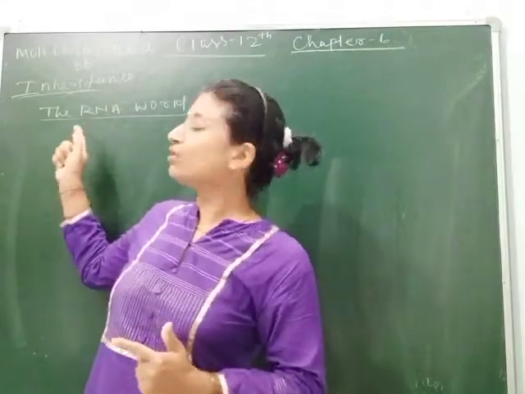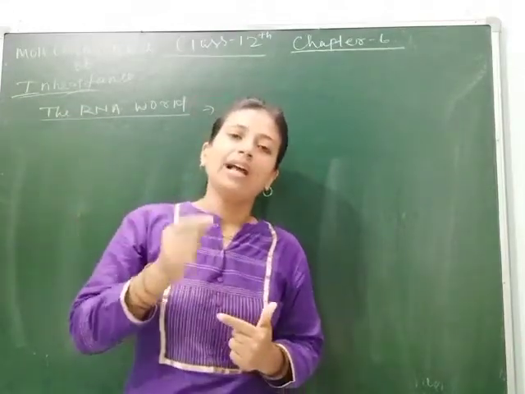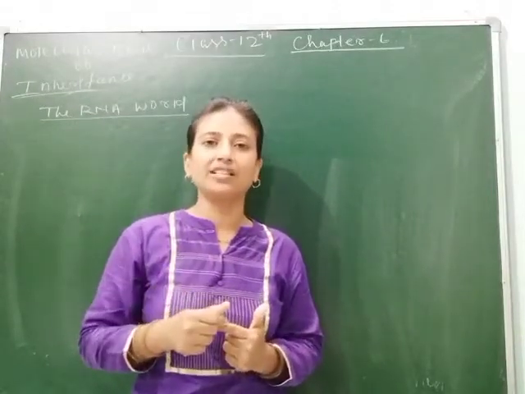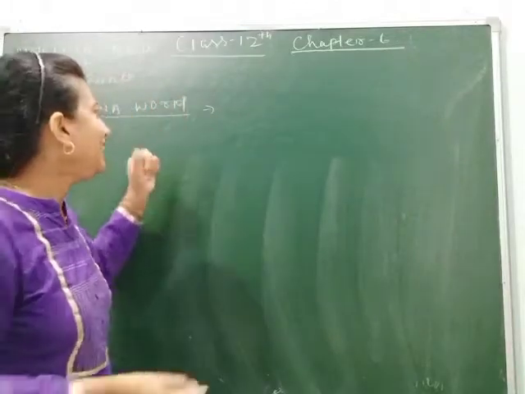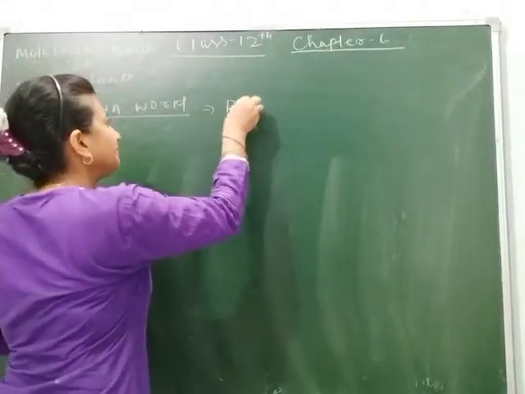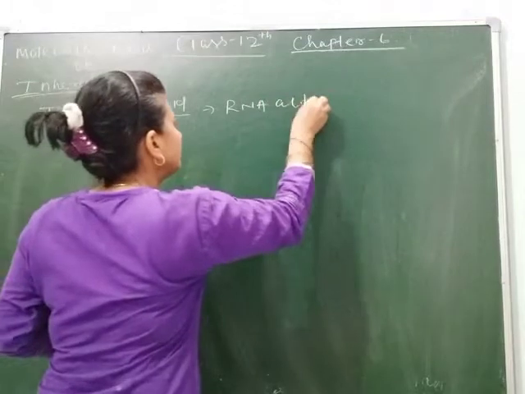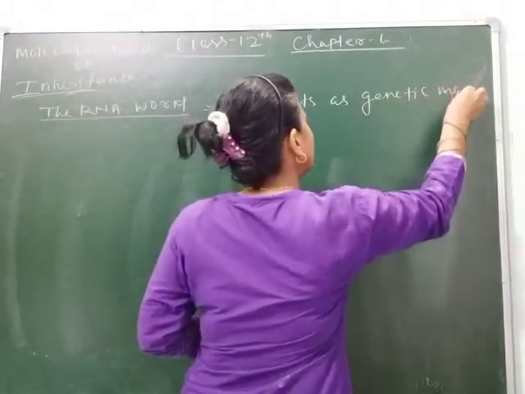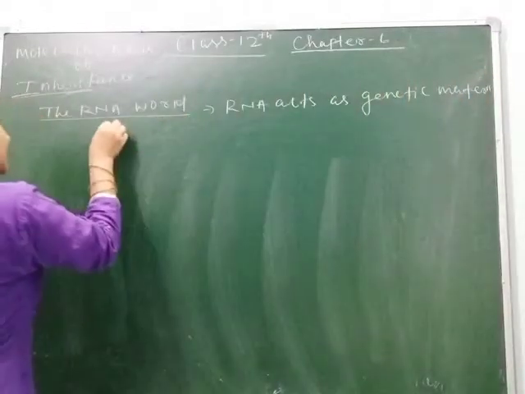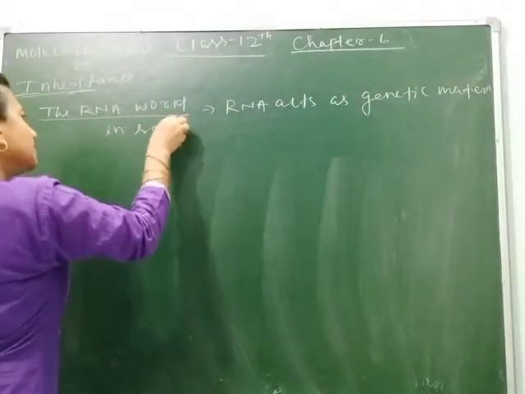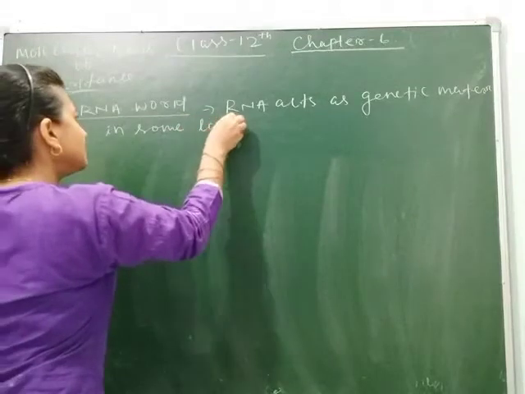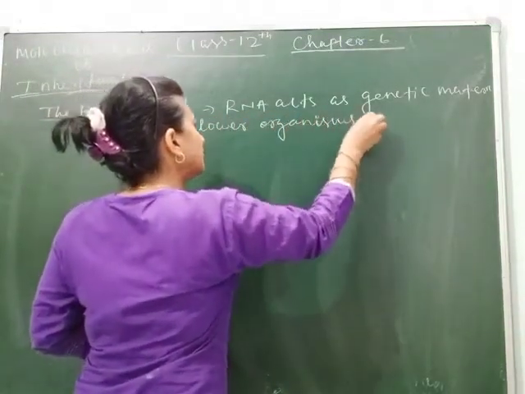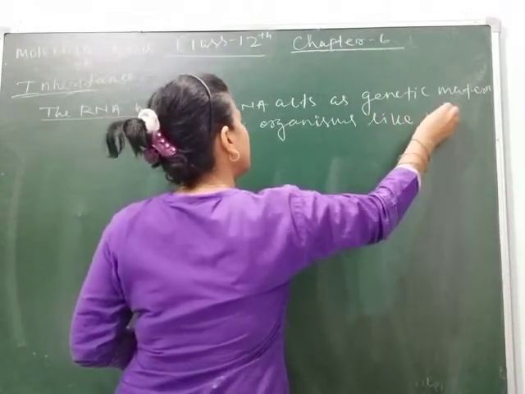But now we are going to study how RNA also acts as genetic material in many organisms. So let's see, RNA acts as genetic material in some lower organisms, like viruses.